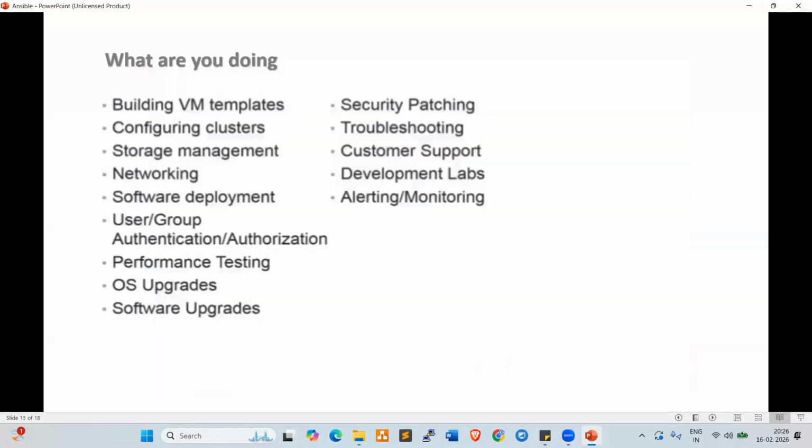Okay. Now look here. What are you doing using this Ansible? Building VM templates, configuring clusters, storage management, networking, software deployment, user and group creation, authentication and authorization, performance testing, OS upgrades, software upgrades, security patching, troubleshooting, customer support, development labs, alerting, monitoring, etc. So many activities you can perform using Ansible automation.